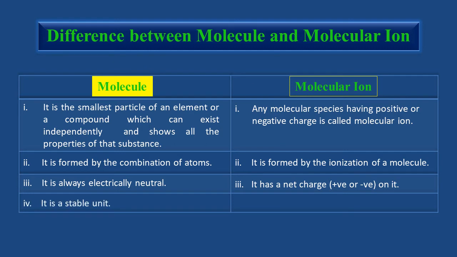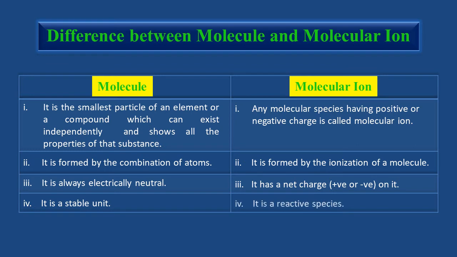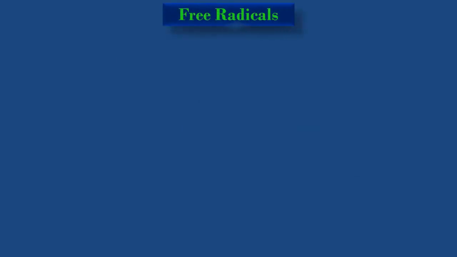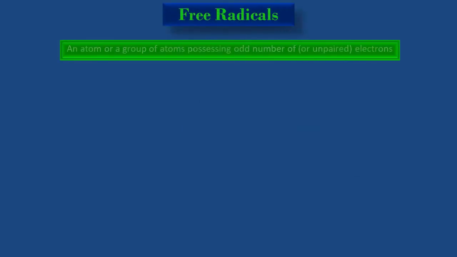And lastly, a molecule is a stable unit. On the other hand, a molecular ion is a reactive species. And last in the list of reactive chemical species is free radicals. So, a free radical is defined as follows: an atom or a group of atoms possessing an odd number of electrons or unpaired electrons.